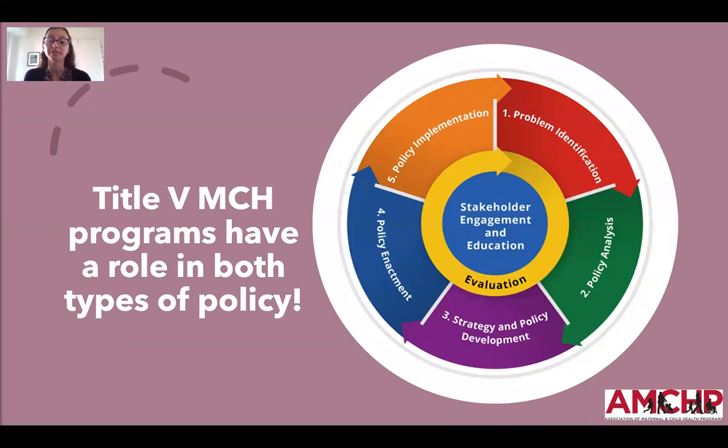Now that you've learned about the difference between big and little p policy, ask yourself, what is your role in the policy process? Public health professionals are constantly working on policy in some fashion, even if it doesn't seem like it. This is the CDC's policy process, which provides a systematic way to develop policies that can help you address public health problems and can help you identify your potential role in the policy process.